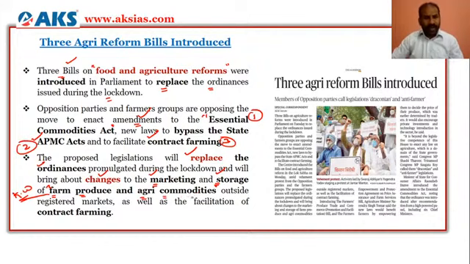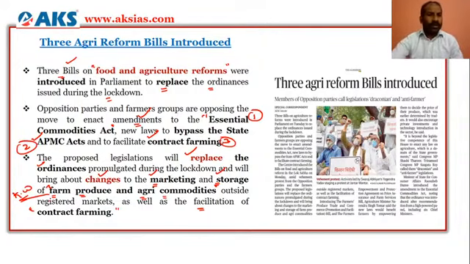And the bill will also facilitate contract farming, a new concept, wherein a private entrepreneur will have a deal with the farmer before the crop itself, for some particular amount. That amount will be taken into consideration, so that if there is any loss, flood, or drought-like situation, the farmer who has gone ahead with contract farming will not be at loss.